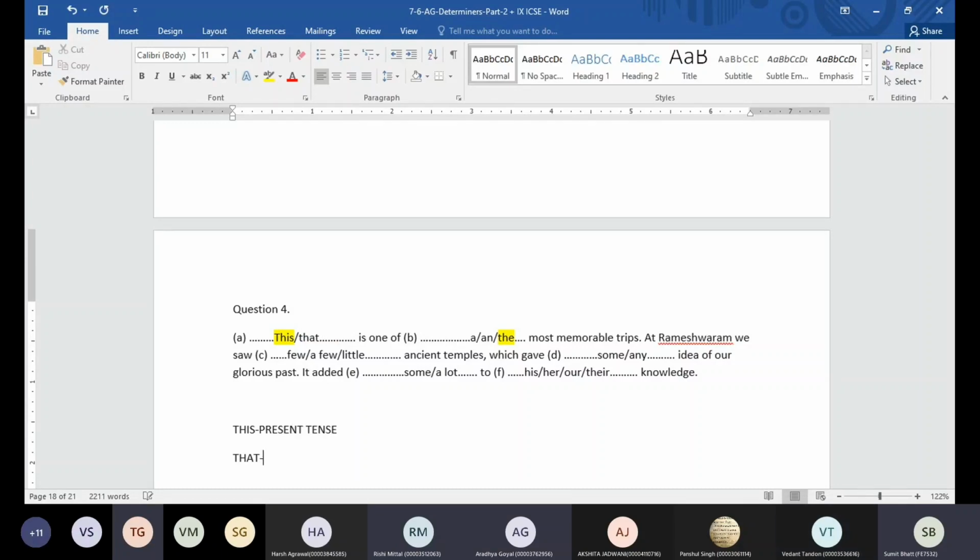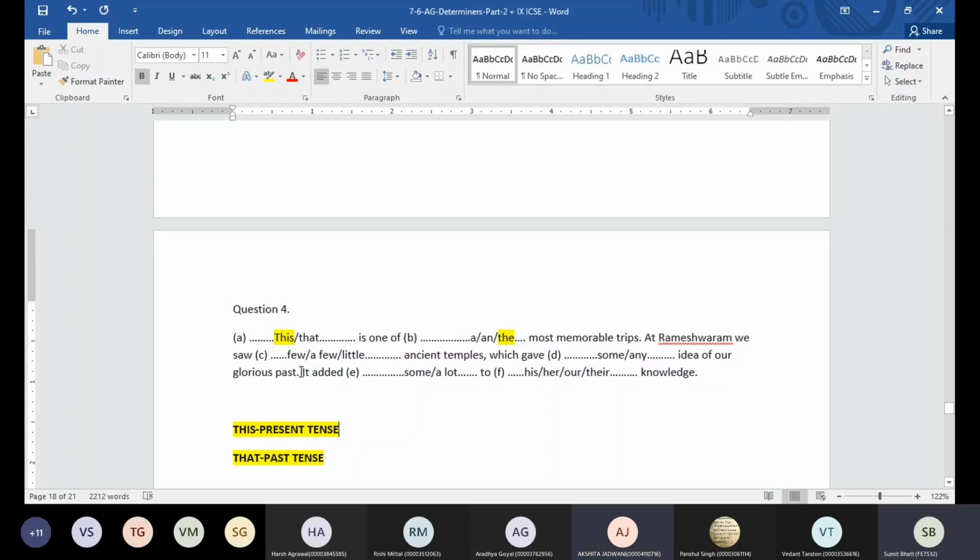We are talking about the present. If we use that, there should be was. If you have was, past tense, we can go for that. And when I say this, it is for present tense. So I'm saying this is one of the most memorable trips.